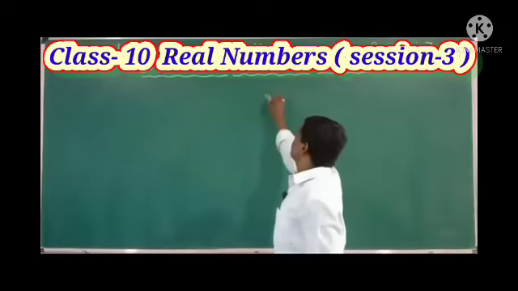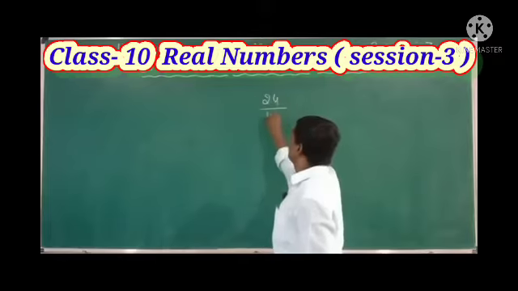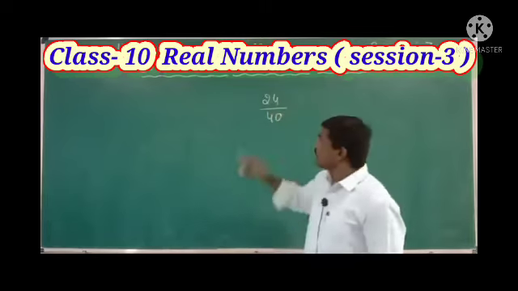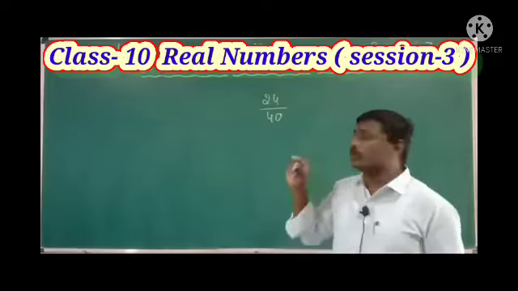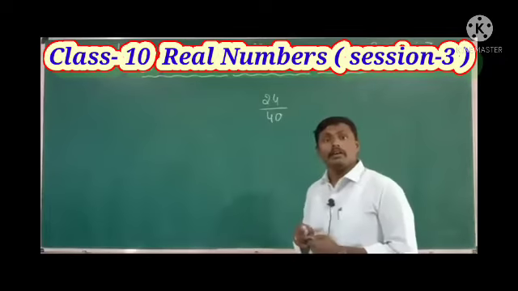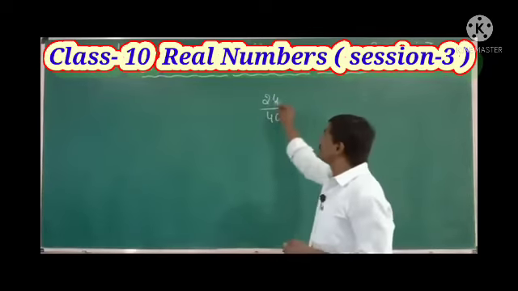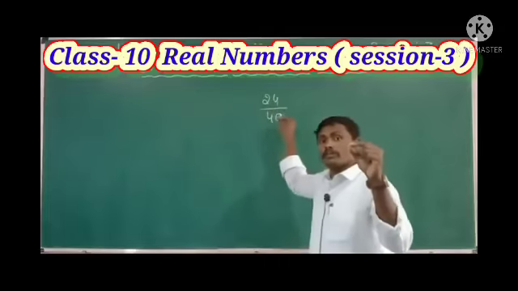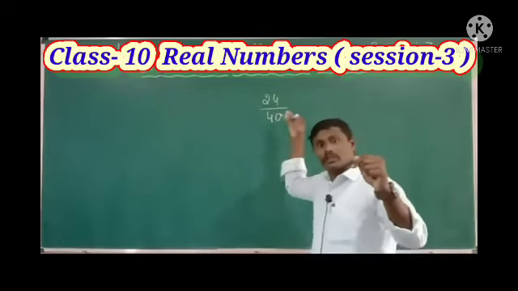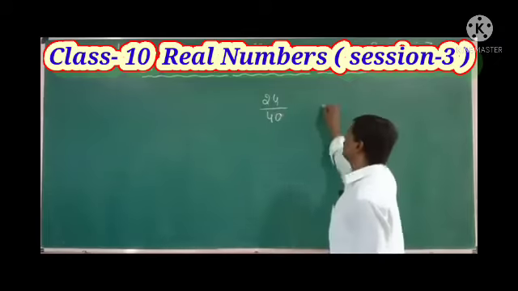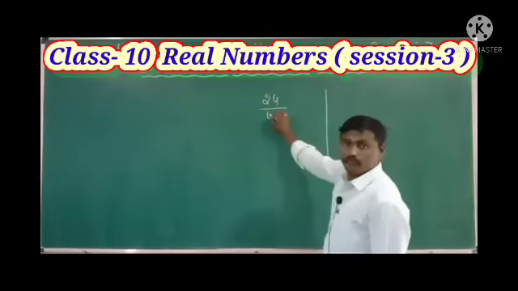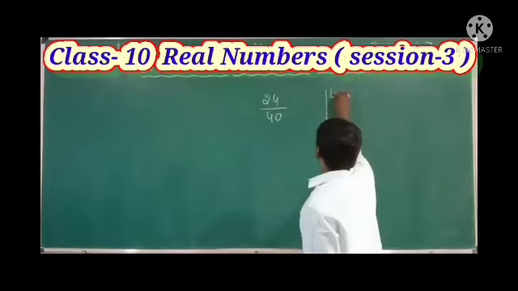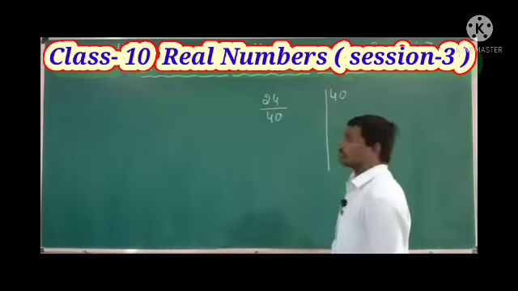For example, 24 by 40. It is a rational number because it is in the form p by q, where q is not equal to 0, and q is exactly 40. So we need to factorize 40 using its prime factors.